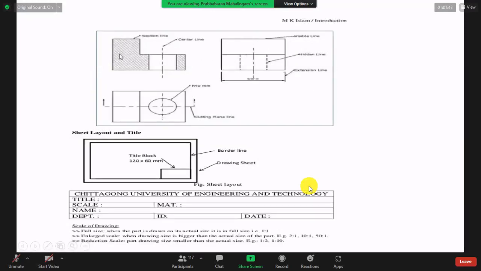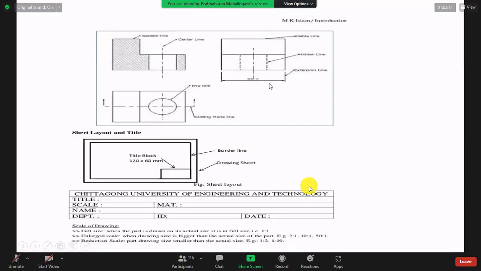So, okay, now you see this is front, this is end, this is plan. Right? Here in the drawing, you want to write a double line and you want to write front elevation. Here, under the figure, you want to write front elevation. Here you want to write end elevation. This is the last line.